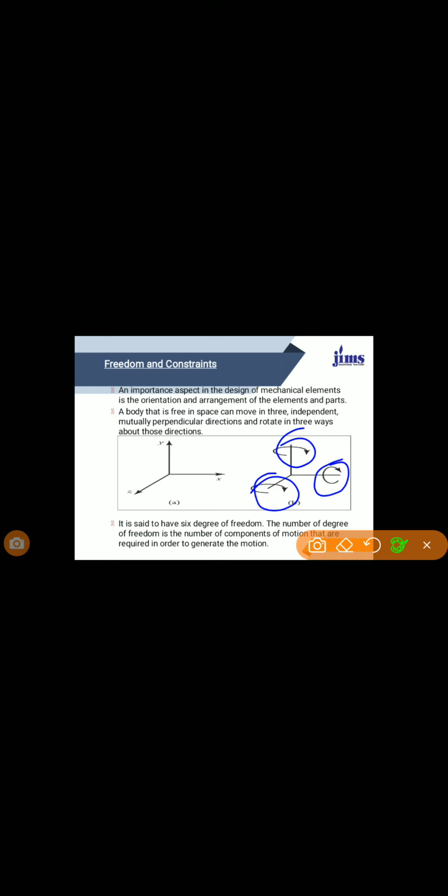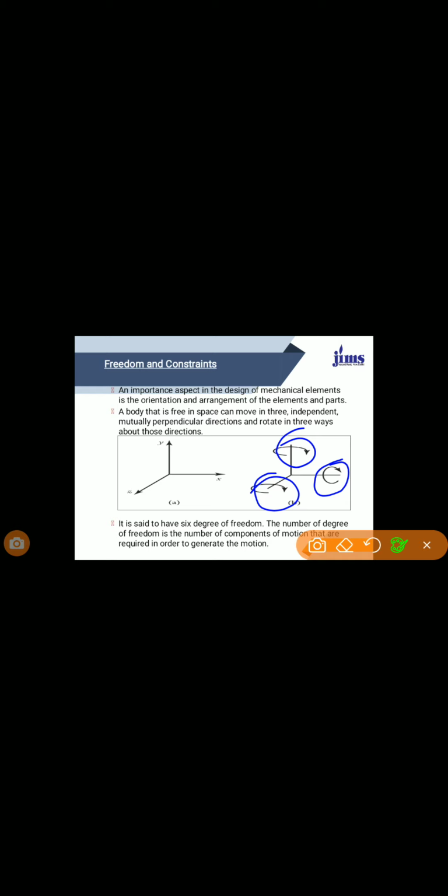Then I am talking about incompletely constrained motion. When the motion between a pair can take place in more than one direction, the motion is called incompletely constrained motion. The change in the direction of the impressed force may alter the direction of relative motion between the pair.